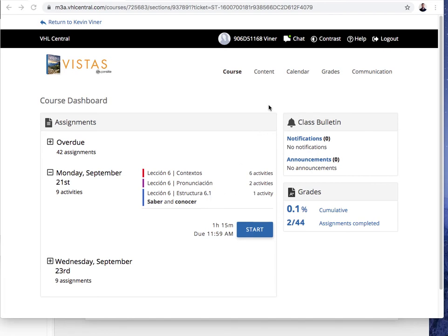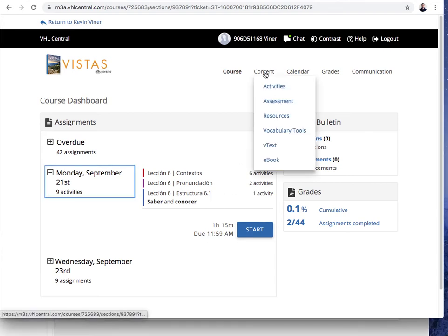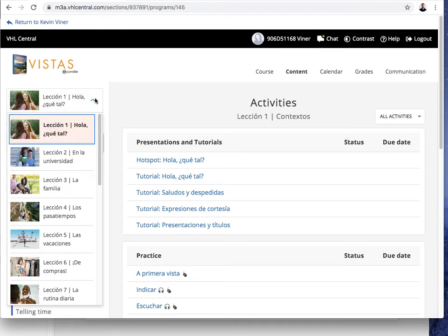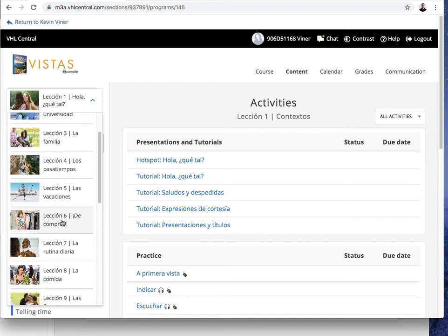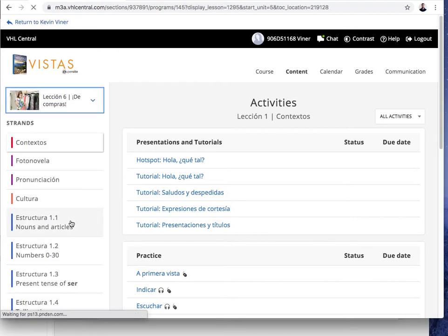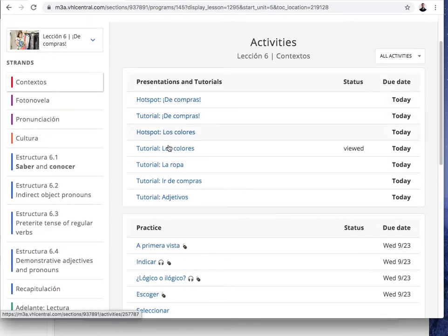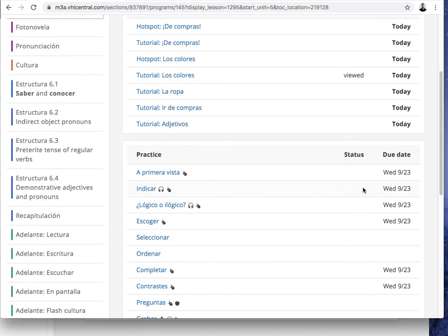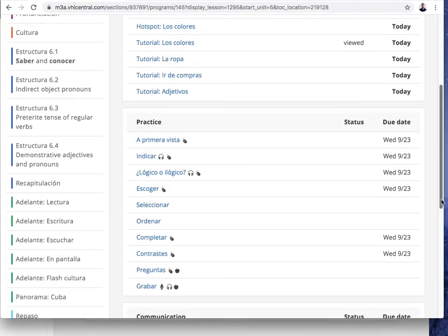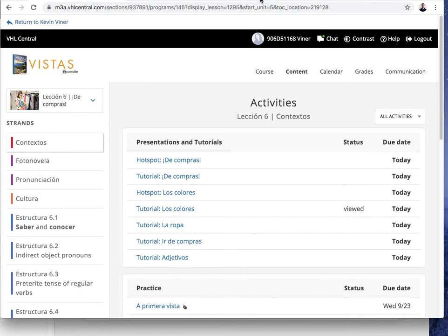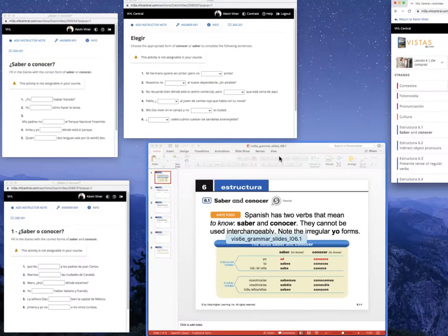So another way to look at this content is if you go up to content and you click on activities, and then you go over here and click on this, and you can pick any of the chapters that we're working on. So today we're starting Lección 6, so you click on that, and here you can see all of the things that are due. So these are all of the things that are due today, and this will tell you what's due next or on Wednesday, etc. Okay, so that's another way to look at the content. So let's begin. So we'll be starting with 6.1.